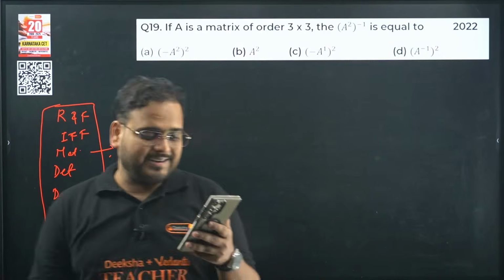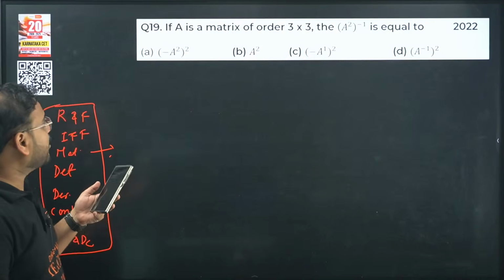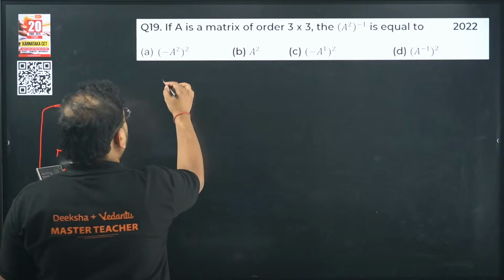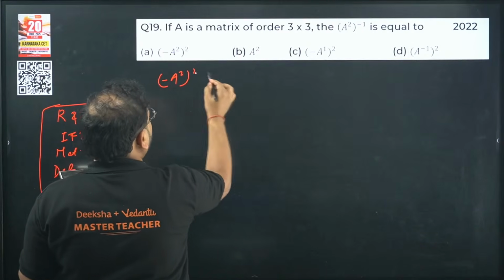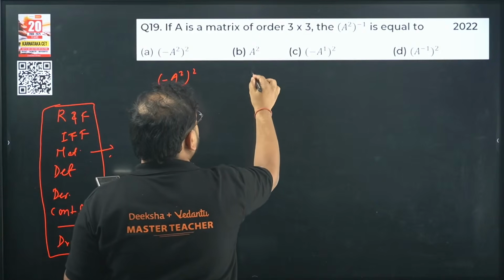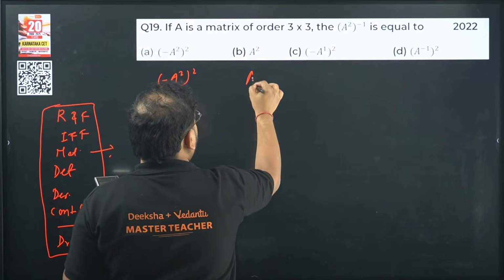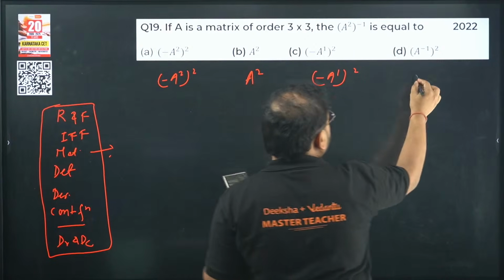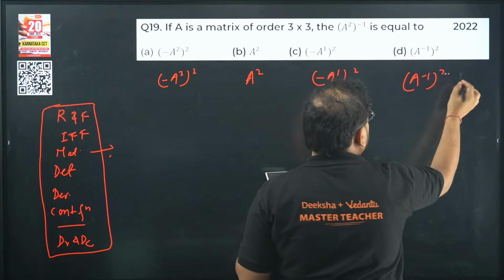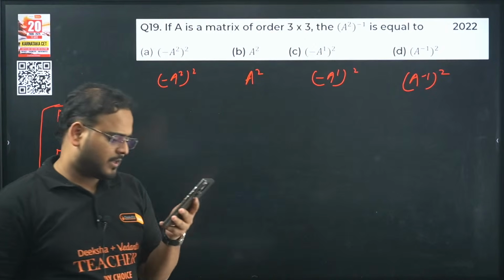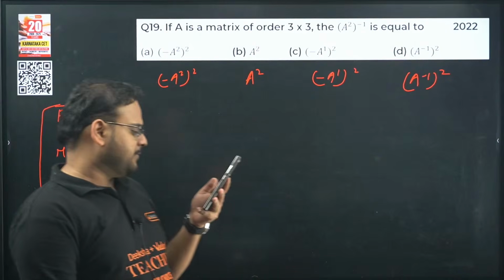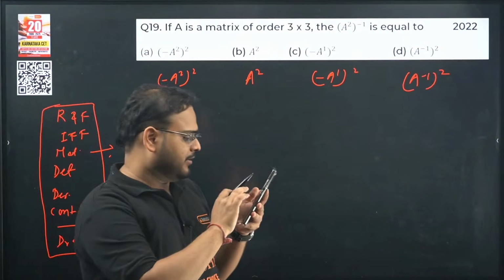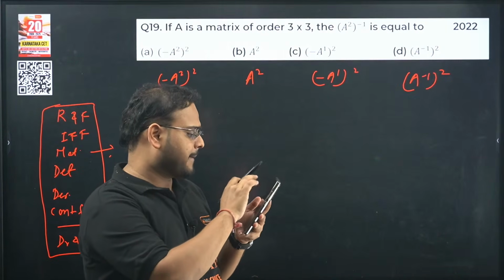Okay, 19th, option D, already answers are here. Options are not clear, sir. This option I'll write it over here: minus a square, the square. This is a square minus a1 square, and this is (a minus 1) the whole square. Are the options clear now, Nagraj? Yeah, please try now, try again please.